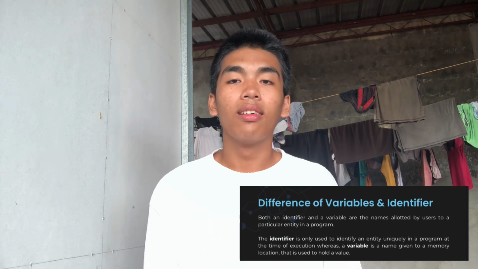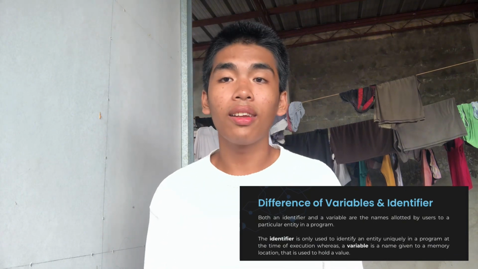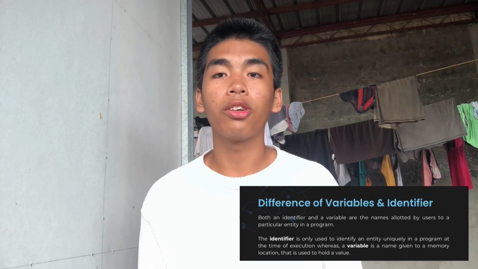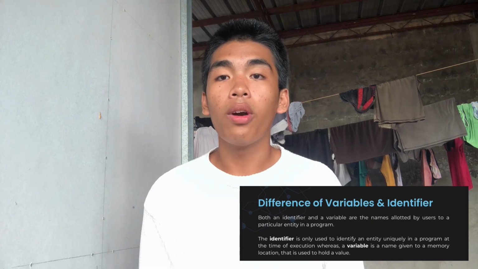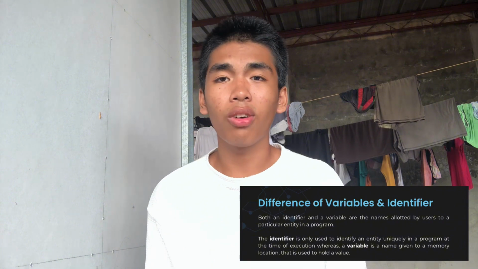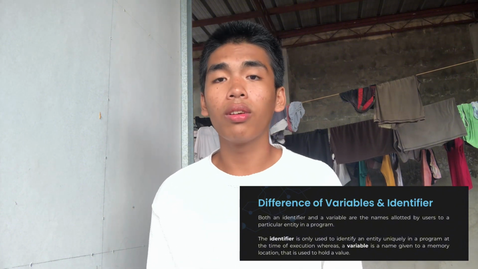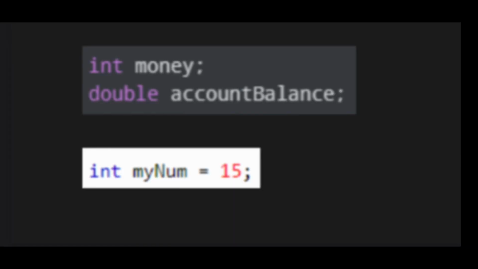And now, the difference between variables and identifier. The identifier is only used to identify an entity uniquely in a program at the time of execution, whereas a variable is a name given to a memory location that is used to hold a value. For example, the one above is the identifier, because it identifies the variable. And the one below is the variable, the 15. It's because the int mynum is an identifier that identifies the number 15 as a variable.